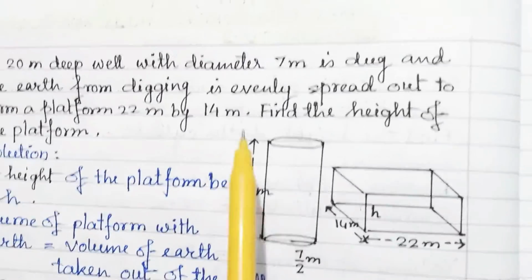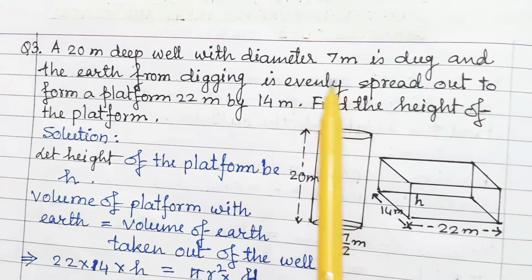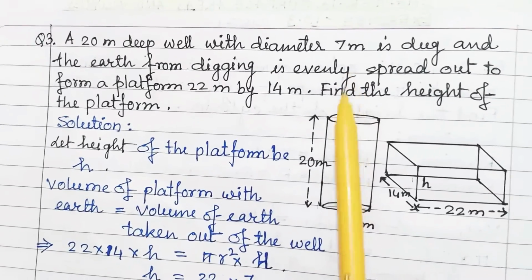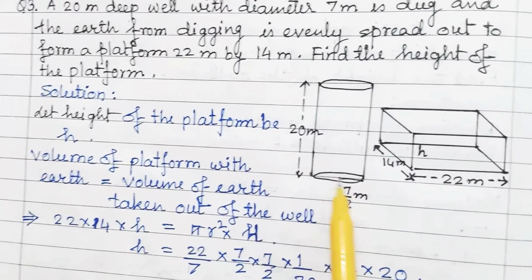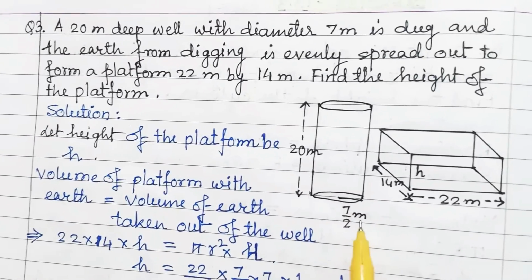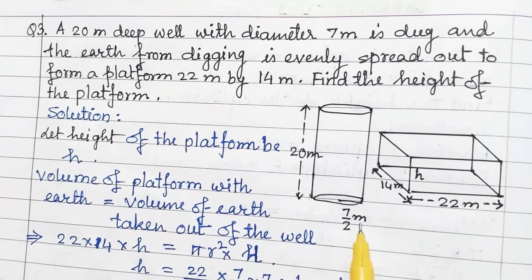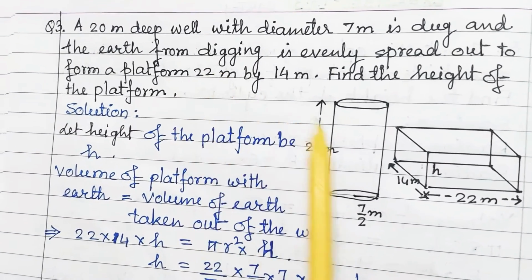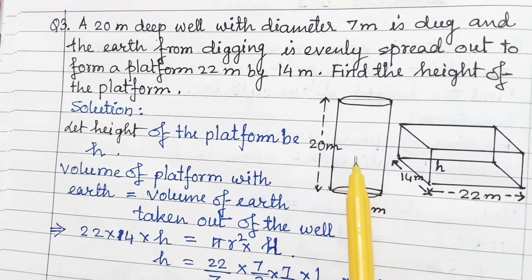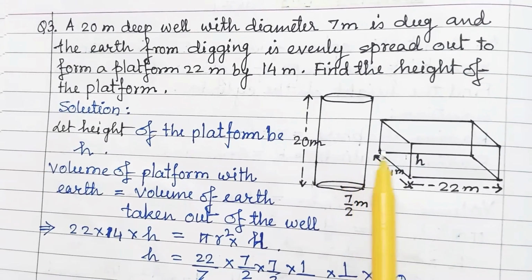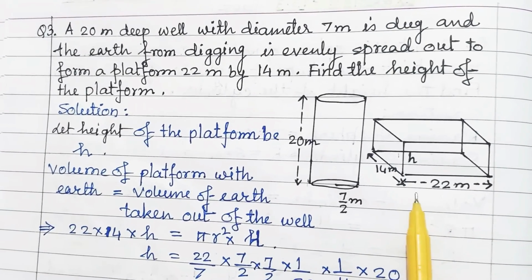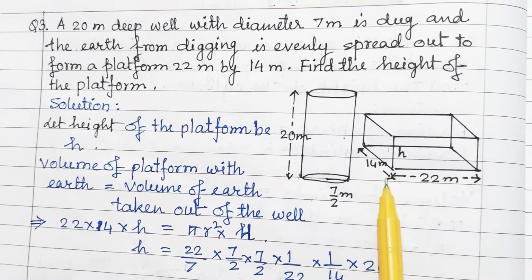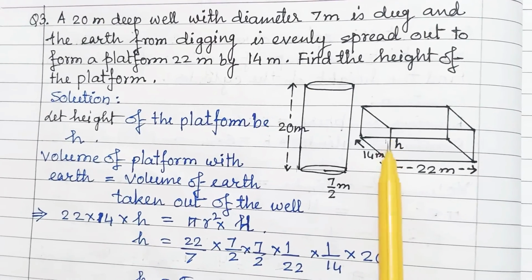Next is question number 3. A 20 meter deep well with diameter 7 meter, this is the 20 meter deep well, diameter is 7, so radius is 7/2 meter, and the earth dug from it is evenly spread out to form a platform 20 meter by 14 meter. Find the height of the platform.